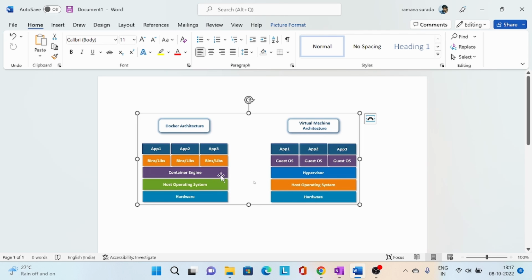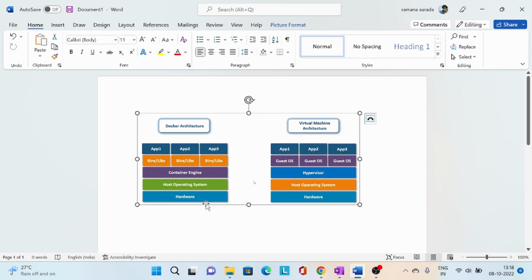If we see this diagram, we can see binaries and libraries. In a container we will only have limited binaries and libraries to run a software. We won't have complete operating system files. Also, this container will share the operating system with the host operating system.